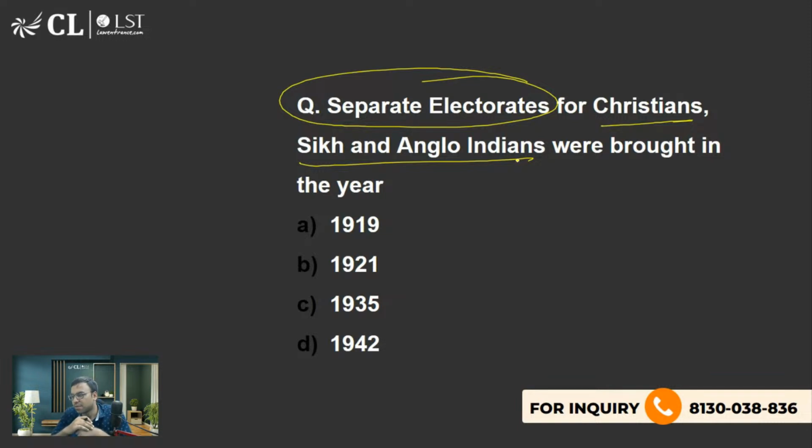Which year? And by which reform or which law? Yes, dog lover, you're right. Siddhi, you're right. 1919. Which law or which reform? बताओ. Name क्या था उस law या reform का?